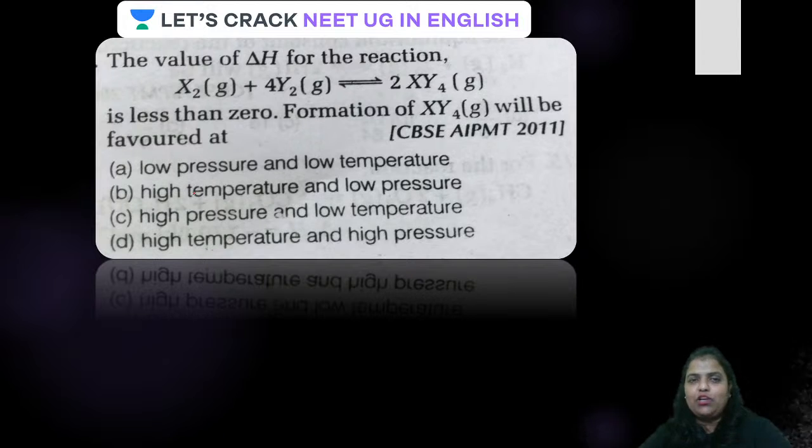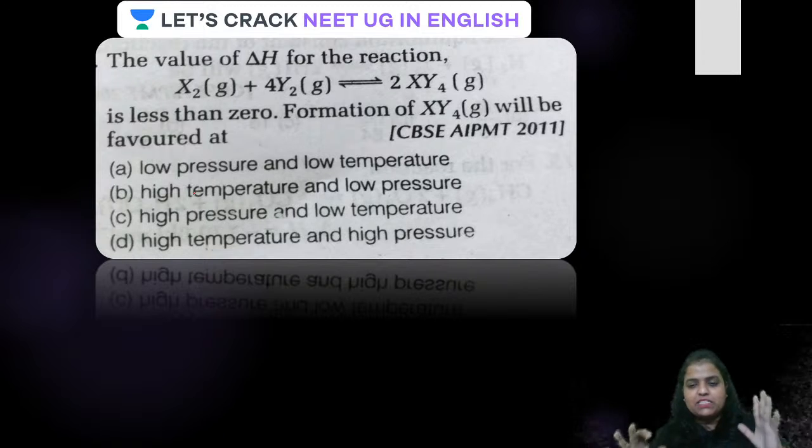The question is, the value of delta H for the reaction X2 plus 4Y2 giving 2XY4 is less than 0. Okay, the value of delta H is less than 0 means what? Negative. The delta H value is negative means the reaction is what? The reaction is exothermic. So the question is asking, formation of XY4 will be favored at which of the following conditions? The question is very, very important.